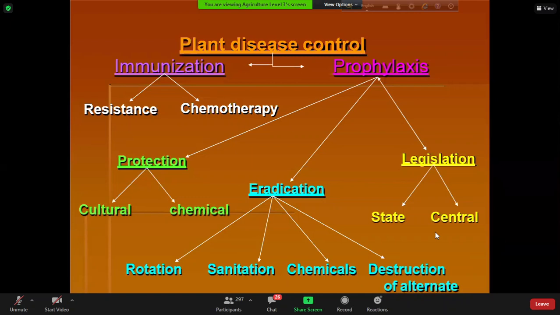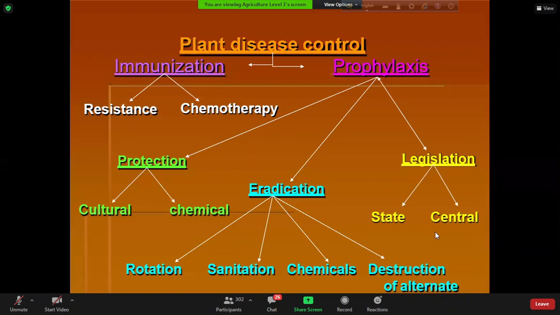So if we could prevent this, then there will be no leaf blight disease. This is called legislation with the help of quarantine. You know, there are a number of quarantine stations in the airport, land port, and seaport. So there is a quarantine officer, people like you after